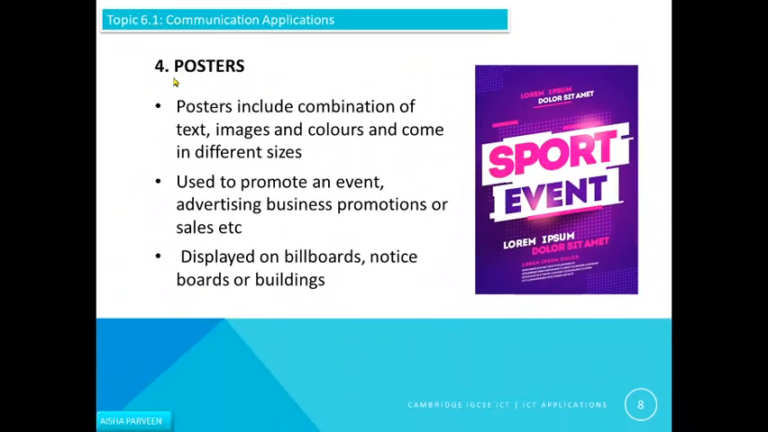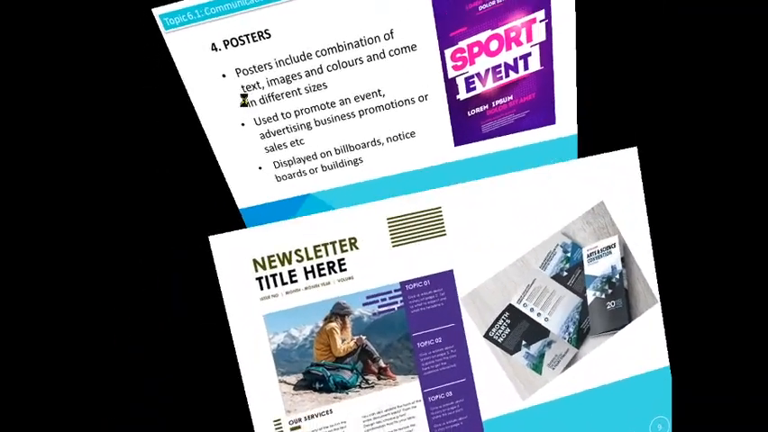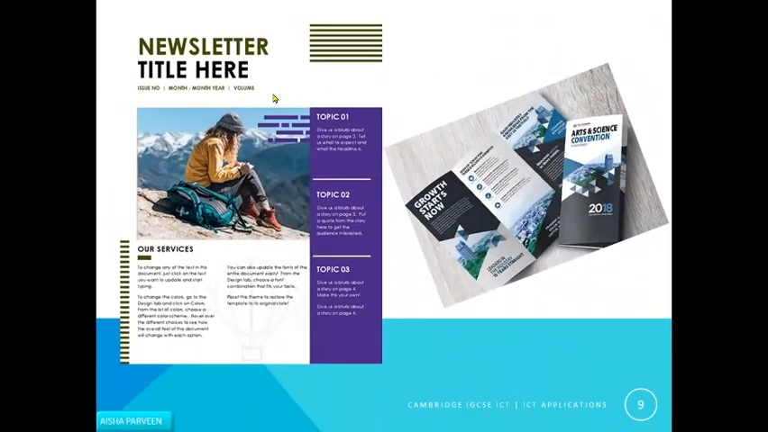Next is posters. Posters include a combination of text, images and colors and come in different sizes, used to promote an event, advertise business promotions or sales. Displayed on billboards, notice boards or buildings, they can be very large in size, but depending, maybe small or large. This is the picture of a newsletter, only a single page. This is the picture of a leaflet or brochure, mostly a 3 folded page. Okay, 3 pages and folded.